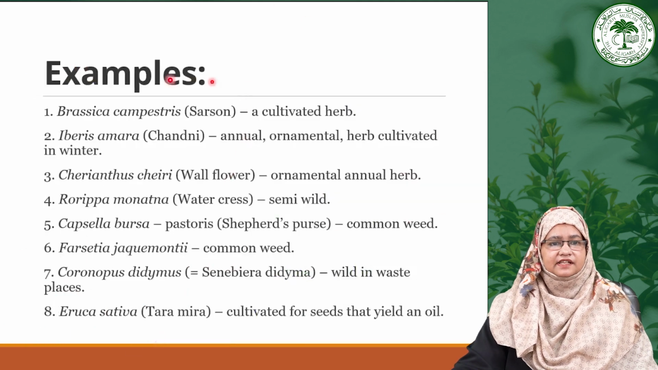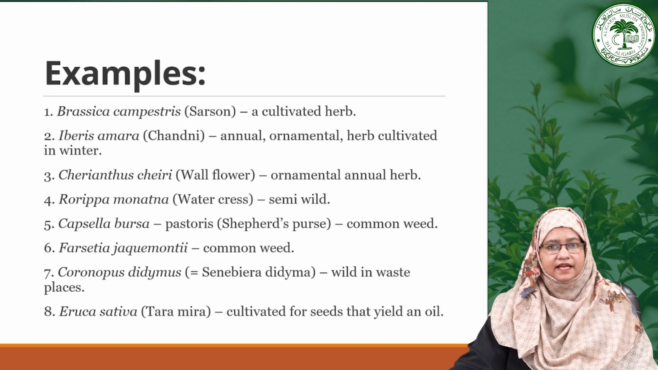Now, these are slides showing some examples of the family Brassicaceae. Starting with Brassica campestris, which is commonly known as sarso. This cultivated herb is significant in culinary uses due to its oil-rich seeds. Next is Iberis amara or chandni, which is recognized for its ornamental value and preference for winter cultivation.